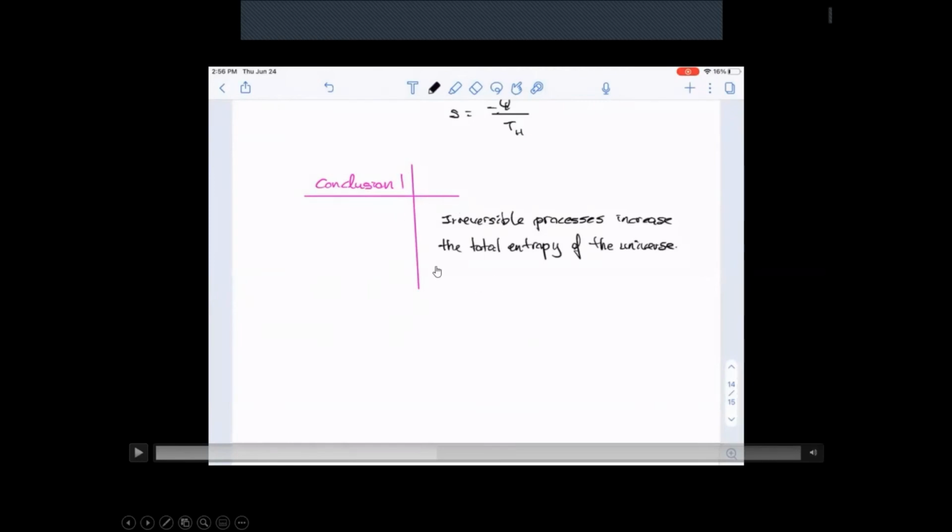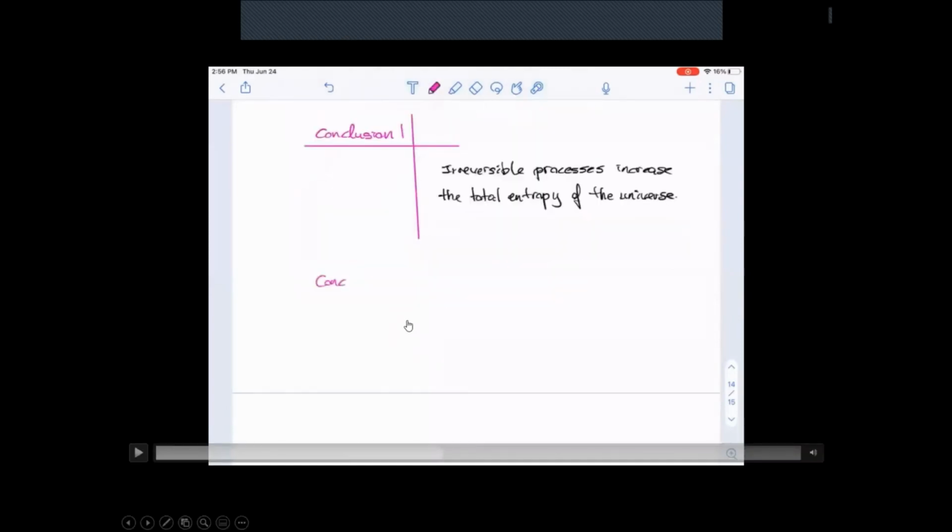So the conclusion number one: the irreversible processes increase the total entropy of the universe. So the question is, how did we come up with that conclusion? I made that statement before, about an hour ago. I said you will hear that at least 50 times by the time I'm done with you guys. We're probably repeating it the 10th time already.